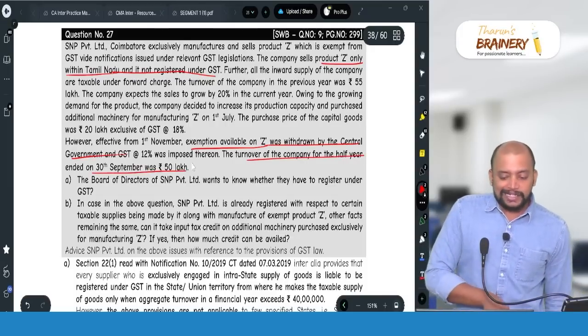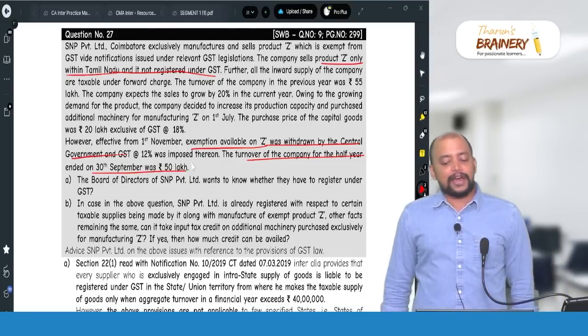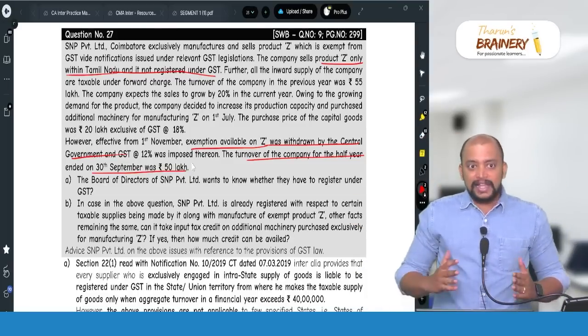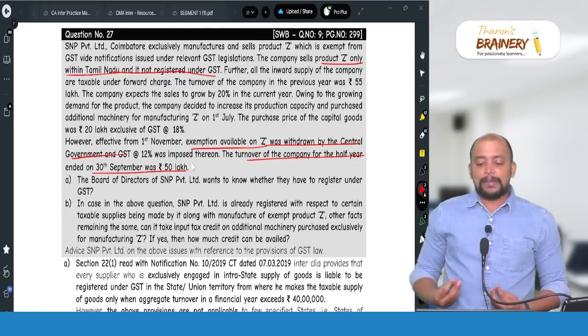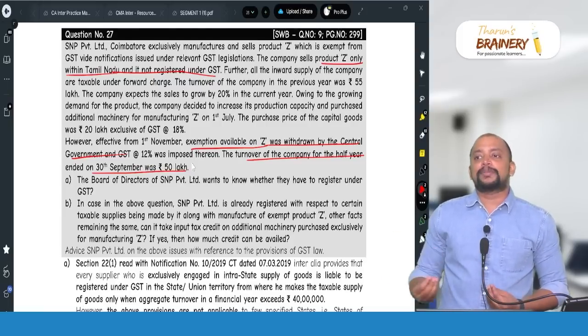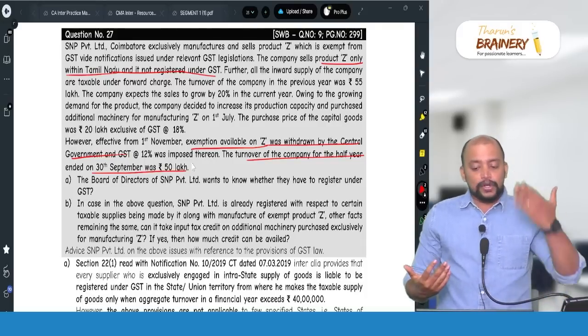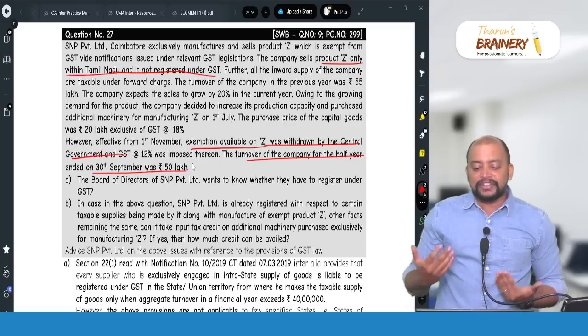Now the board of directors of S&P Limited wants to know whether they have to register under GST. Whenever their aggregate turnover exceeds the threshold limit, the applicable threshold limit for Coimbatore, Tamil Nadu, engaged in exclusive supply of goods, is 40 lakhs. And their turnover already by September was 50 lakhs.